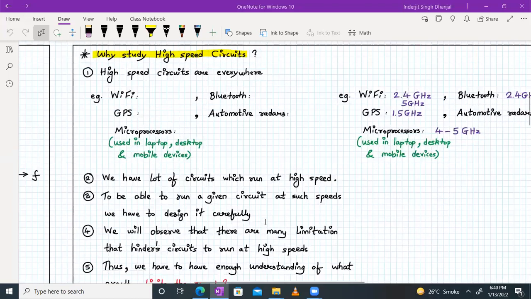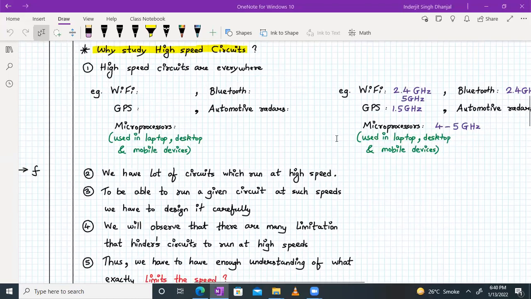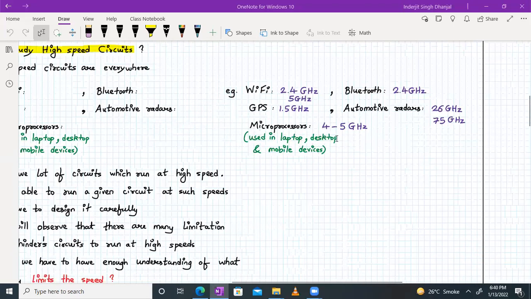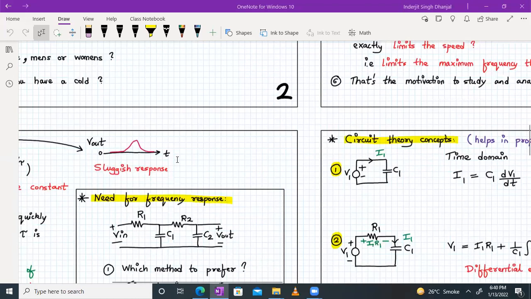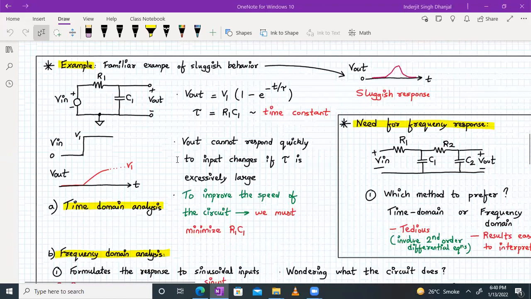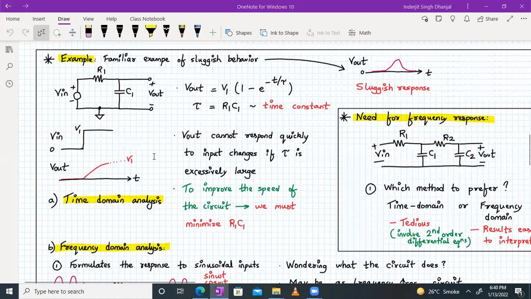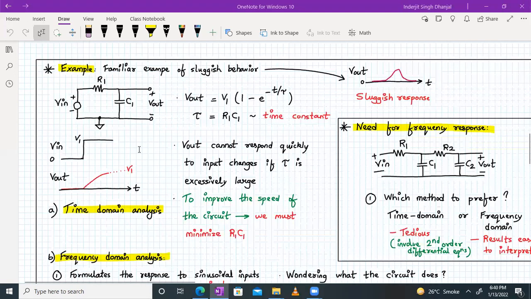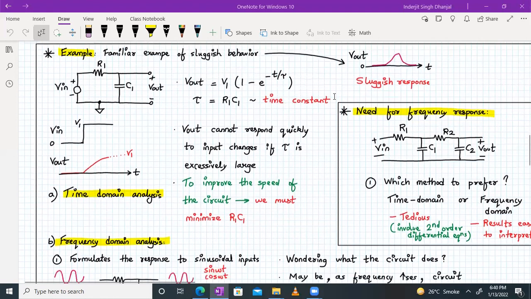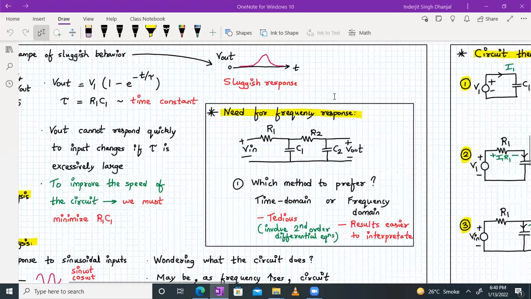Then we saw the motivation to study high-speed circuits. High-speed circuits are everywhere in the form of Wi-Fi, GPS, Bluetooth, radars, and microprocessors. Then we saw a familiar example of sluggish behavior in the form of a simple RC network, wherein we applied a step and did the time domain analysis and the frequency domain analysis. We were wondering what the circuit would be behaving like, right? Hence we saw the need for a frequency response, and which method to prefer, whether to go for time domain or frequency domain. So we'll add on to this point in today's lecture.